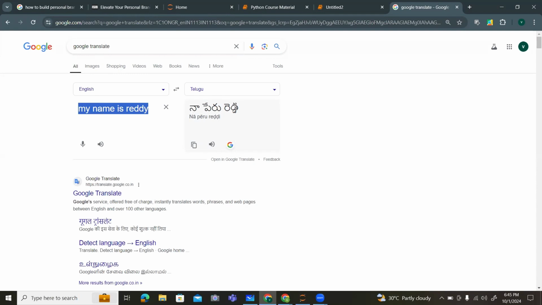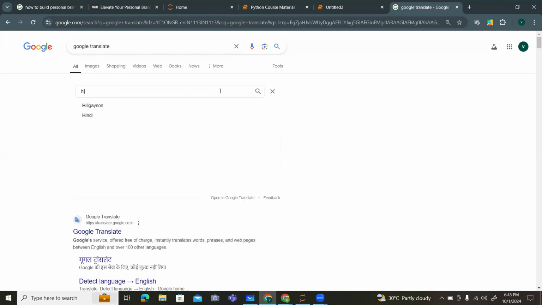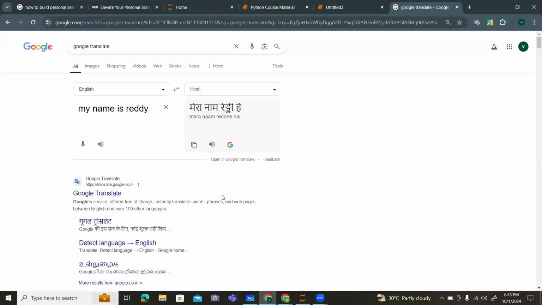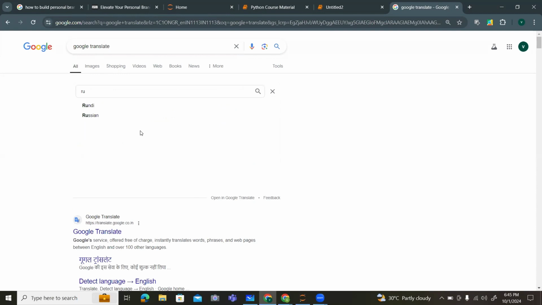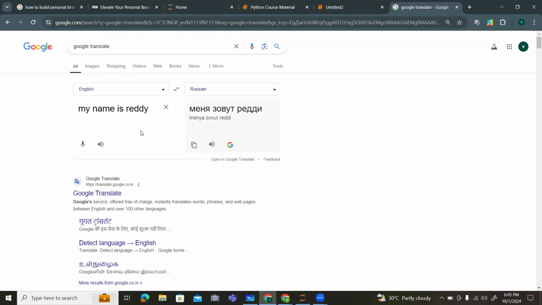My na peru Reddy. If we change this to different languages, like Hindi, it also shows the English to Hindi translation. You can change it into whatever language you want. Let me take Russian. This is the Russian language, and the simple English sentence, my name is Reddy, is translated into Russian.